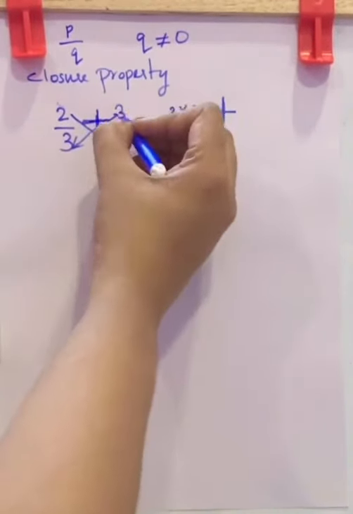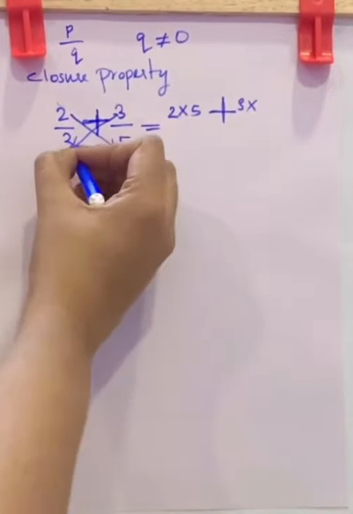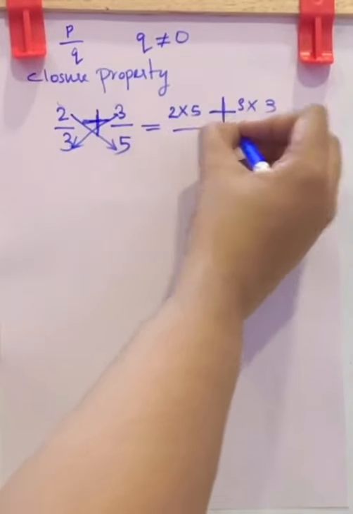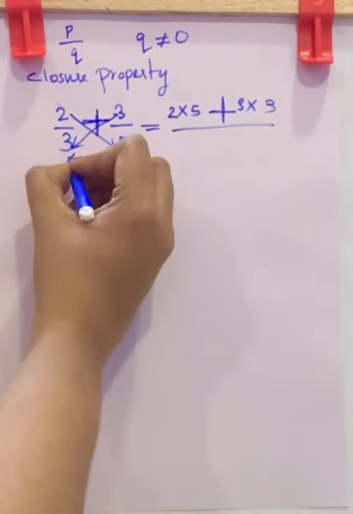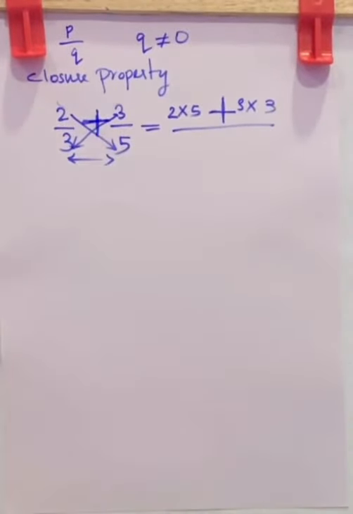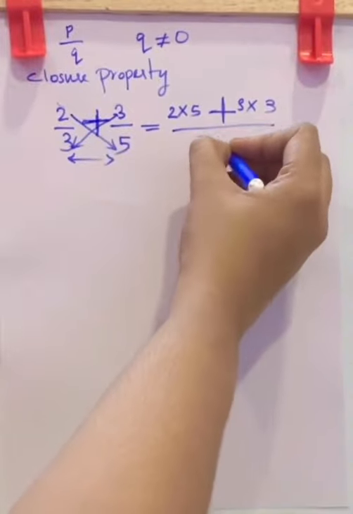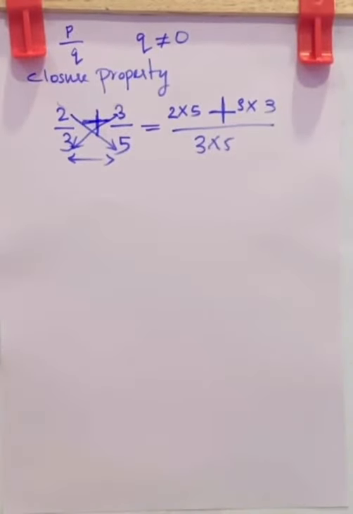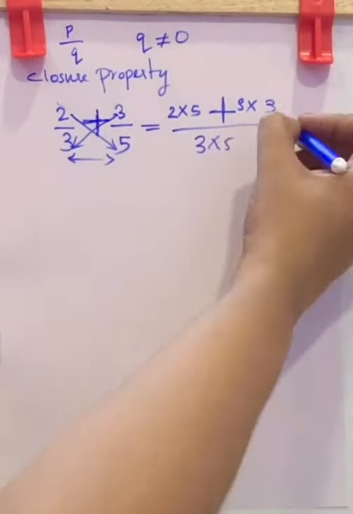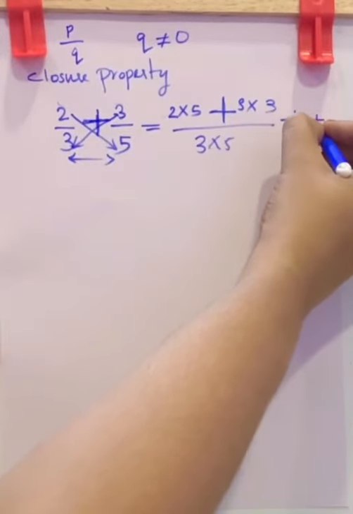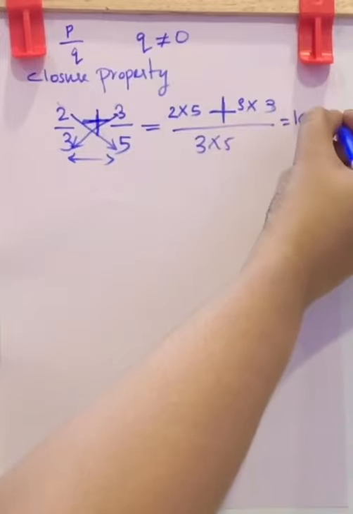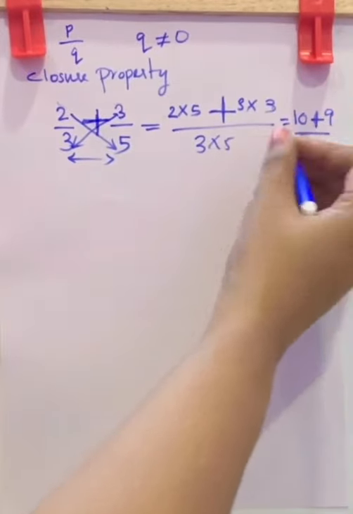That is this 3 into this 3, divided by the product of the two denominators, that is 3 into 5. The result will be 2 5s are 10 plus 3 3s are 9, by 3 5s are 15.